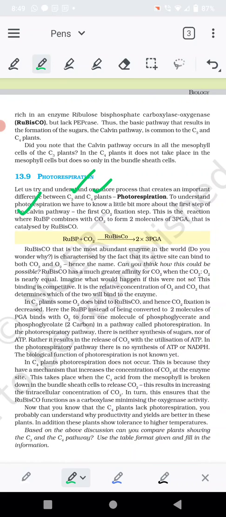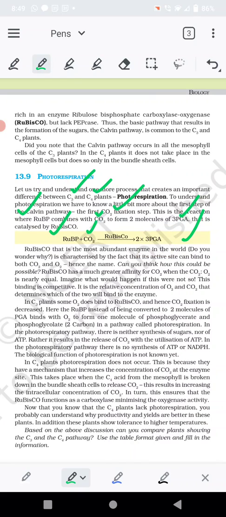Now, to understand this process, first of all, we should know the first step of the Calvin cycle. In the first step of the Calvin cycle, there is carbon dioxide fixation. In this reaction, RuBP, which means ribulose bisphosphate, combines with a carbon dioxide molecule to form two molecules of 3-PGA, which means 3-phosphoglyceric acid.